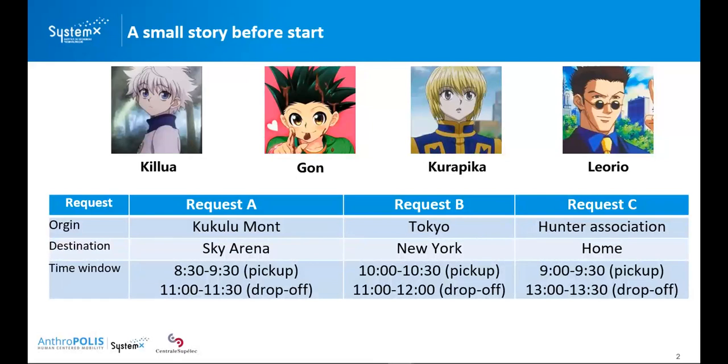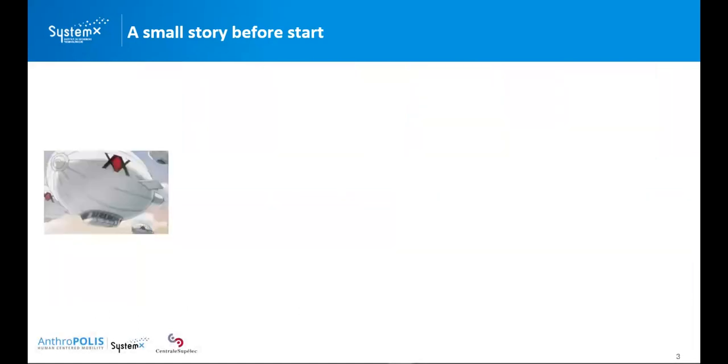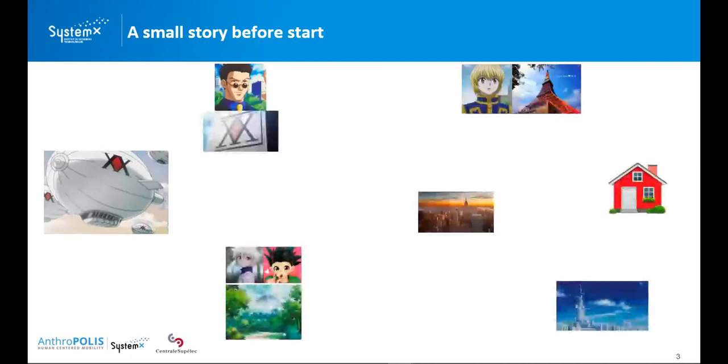He wants to travel from the Hunter Association to his home, and his expected time windows for pickup and drop-off are shown in the table. The Hunter Association has designed a flying boat to fulfill their transportation requests, and the physical locations of these friends are shown in the slide.